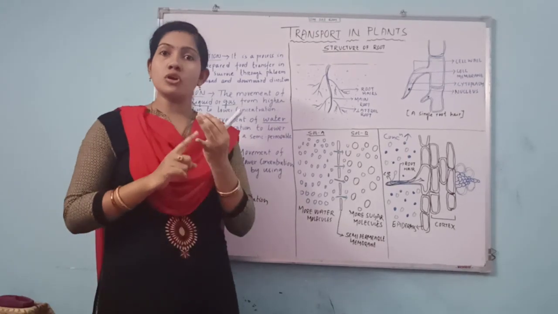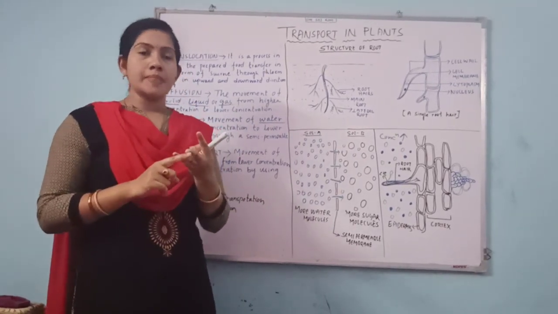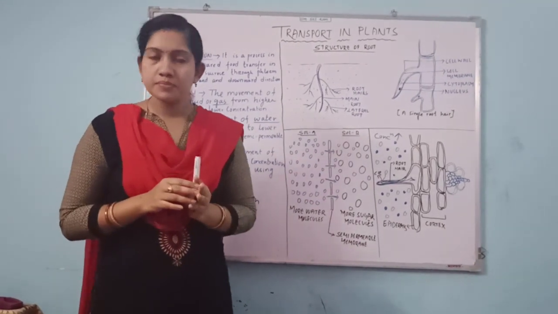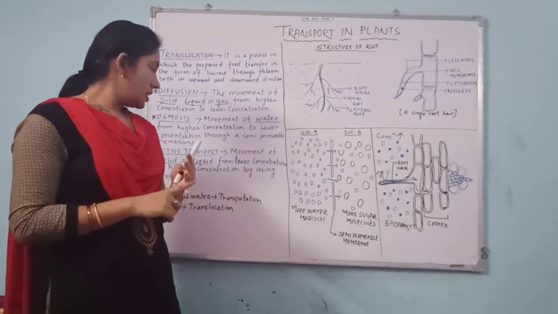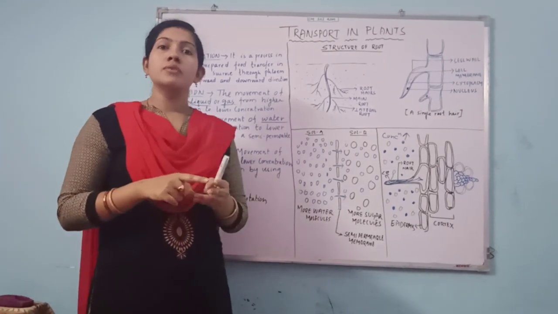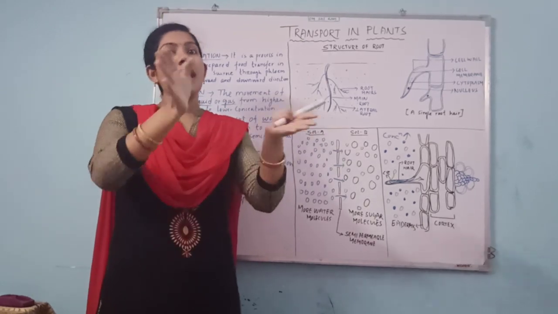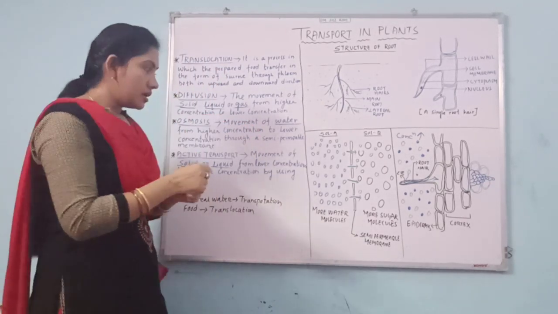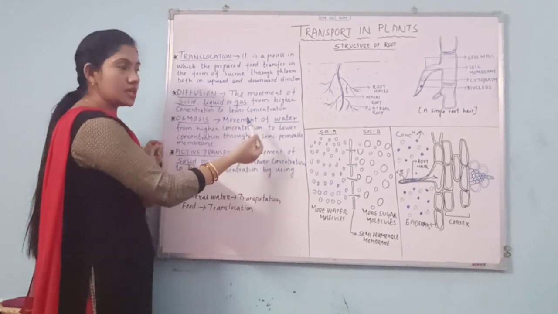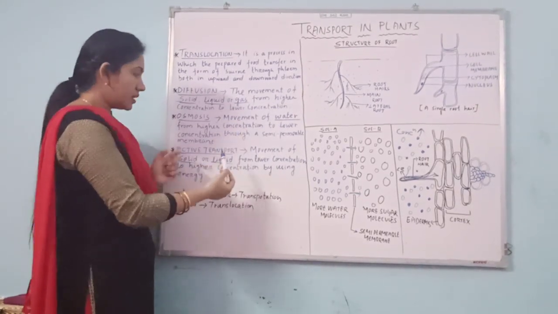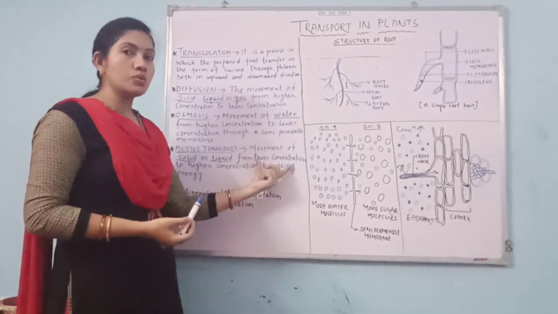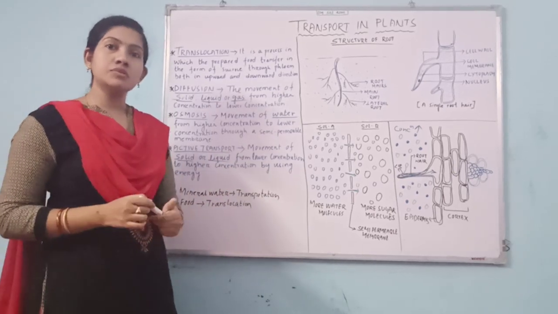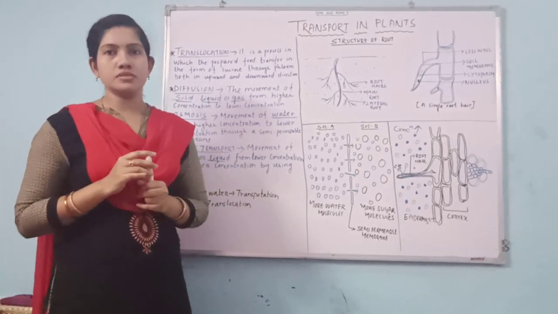Diffusion is the movement of solid, liquid or gas from higher concentration to lower concentration, but no need of semi-permeable membrane. Active transport is the movement of solid or liquid from lower concentration to higher concentration by utilizing some energy. Remember this term. In both the other terms we are using higher to lower concentration, but for active transport it is from lower concentration to higher concentration, and obviously it will use some energy.